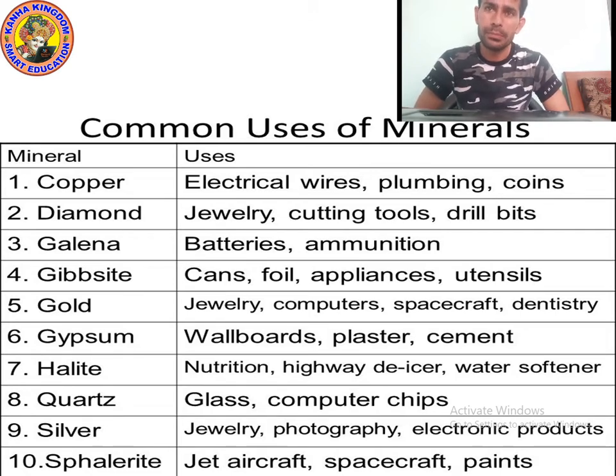If I talk about gypsum, yes, gypsum is very important to make wall boards, plaster, cement. Okay. Halite. If I talk about halite, I can say it is used to make nutrition, hydrate, de-icer, water softener. Quartz. Yes, there are many uses of quartz, like making glass, computer chips. Okay. And if I talk about silver, silver is used to make jewelry, photography, electronic products.